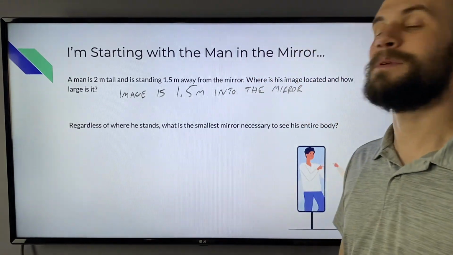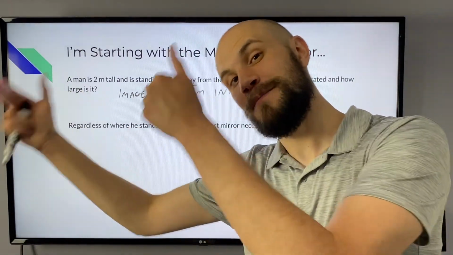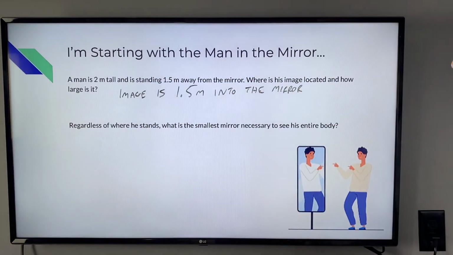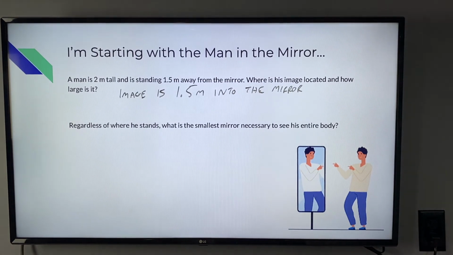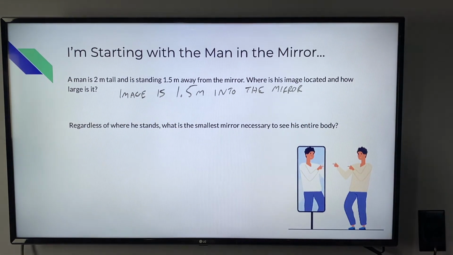If that man walked to be 3 meters away, that means the image is going to be 3 meters away from the mirror inside the mirror universe. It's not a real thing. Okay, so that's where the image is located, but also how large is the mirror?